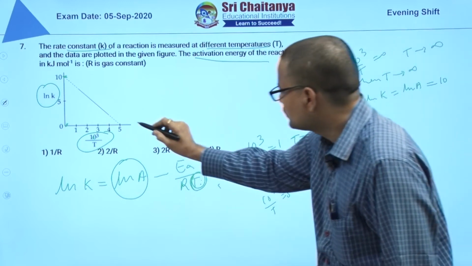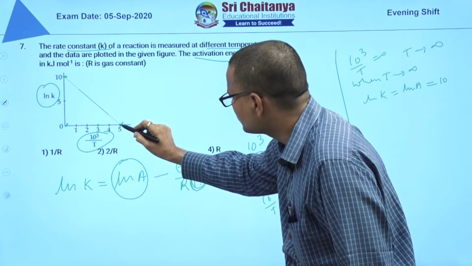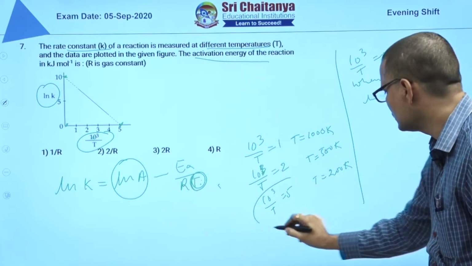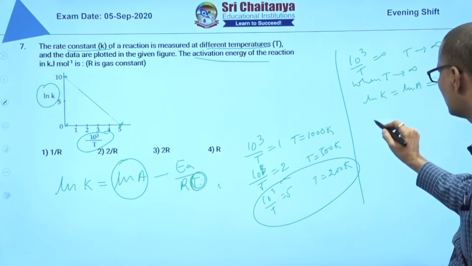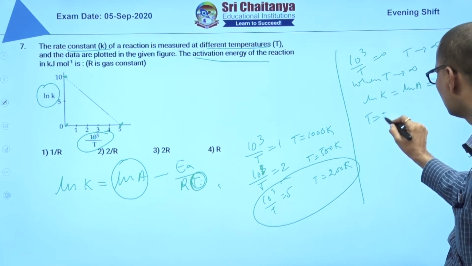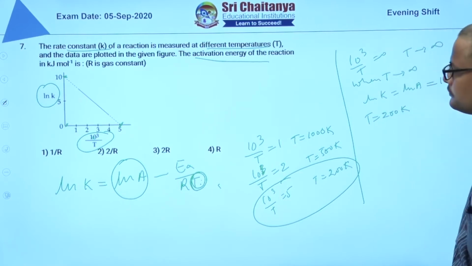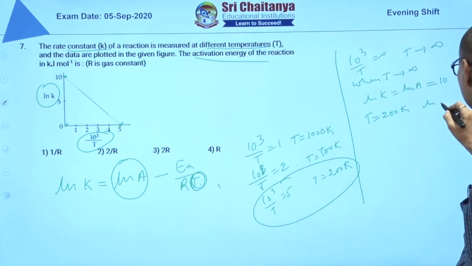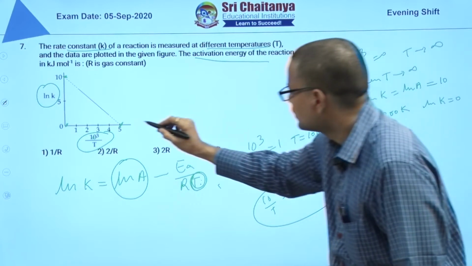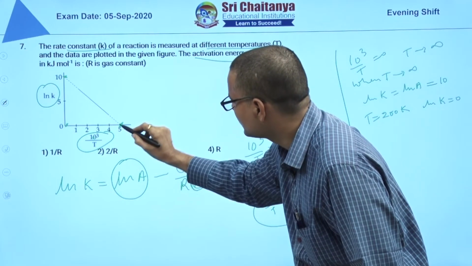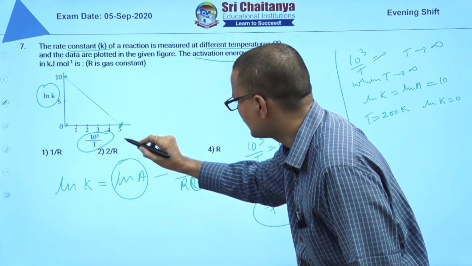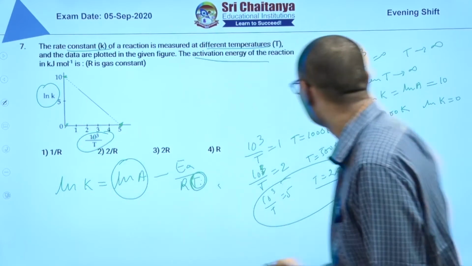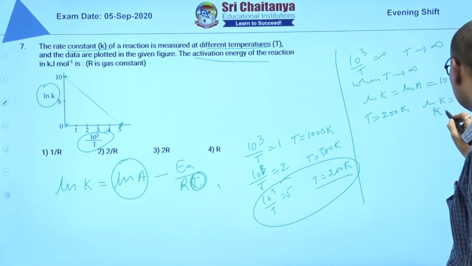Okay, now you see the point. When 10 power 3 by T is equal to 5, that means T is equal to how much? 200 Kelvin. When T is equal to 200 Kelvin, ln k is equal to 0, that means k is equal to 1.